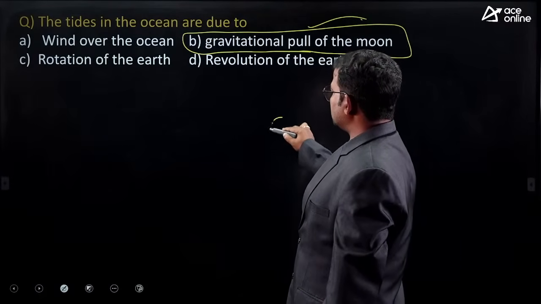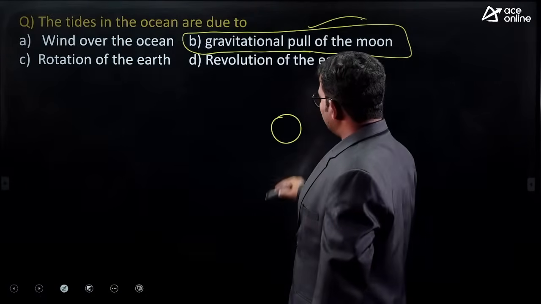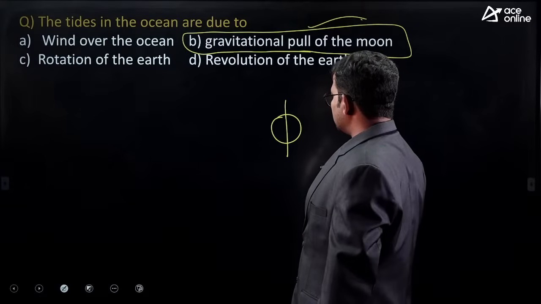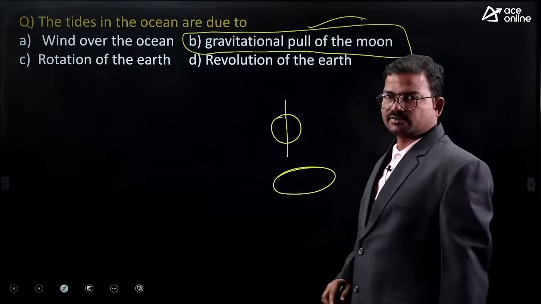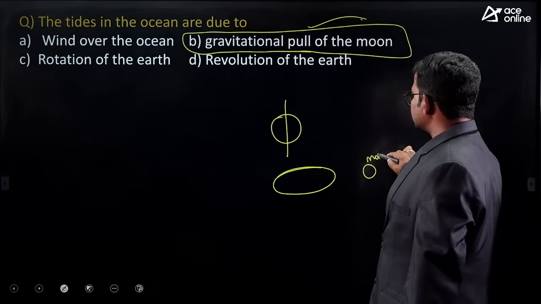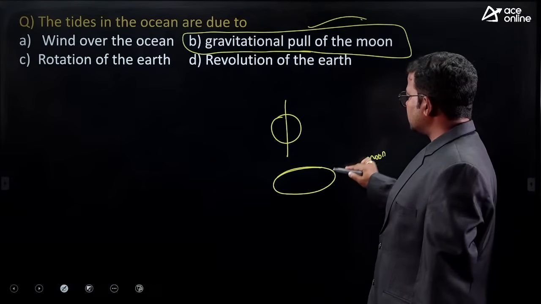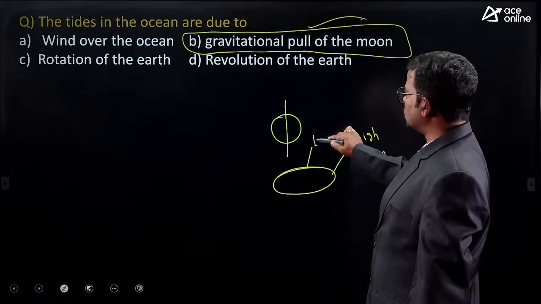Actually, Earth looks completely spherical. When it revolves around its own axis, it looks somewhat elliptical. So this is the moon. This region is somewhat nearer to the moon, because of that we get high tides here. Here we get low tides.